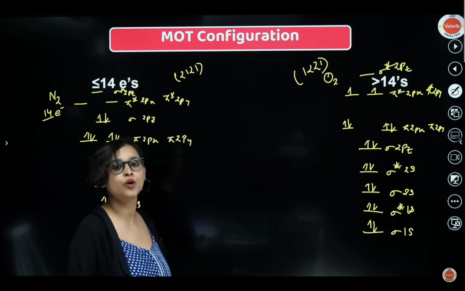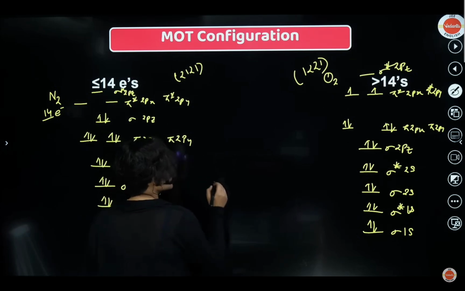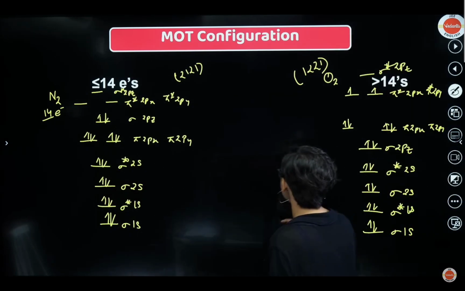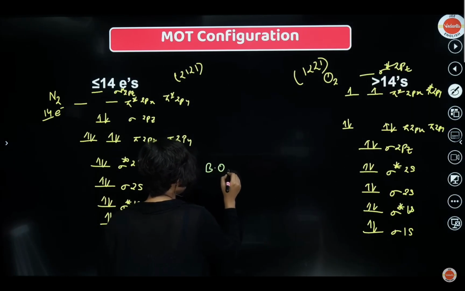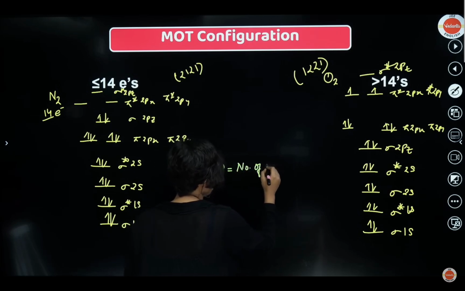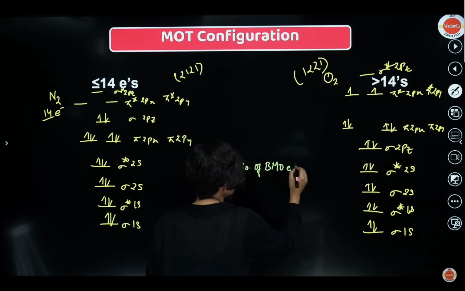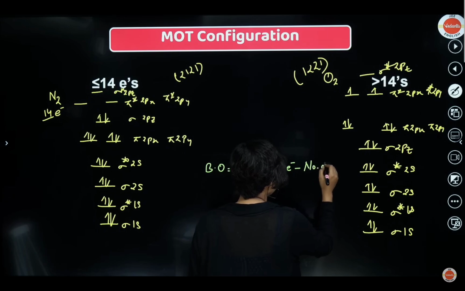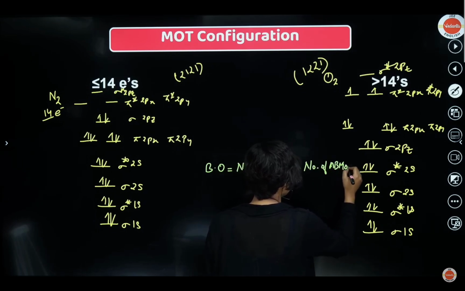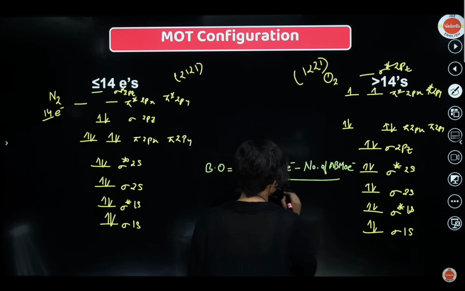From this you can calculate bond order. How do you calculate bond order? Let's write it with a different color so that you can remember it. Bond order is equal to the number of bonding molecular orbital electrons, BMO electrons, minus the number of ABMO electrons, divided by 2.